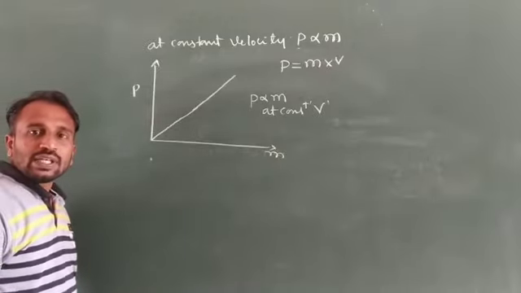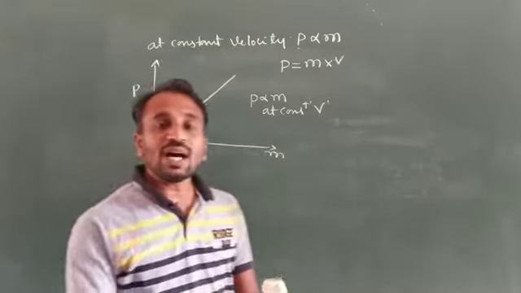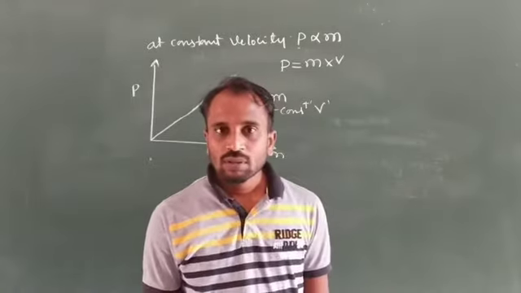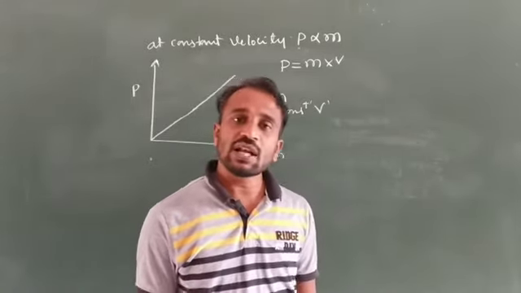Suppose the mass value is constant. Consider the variation of momentum with velocity.